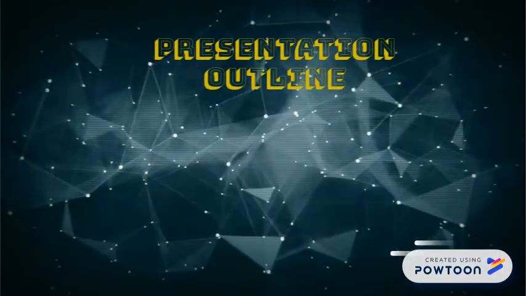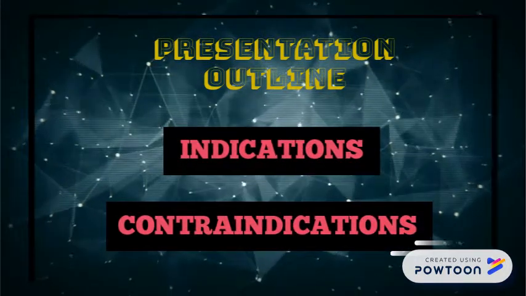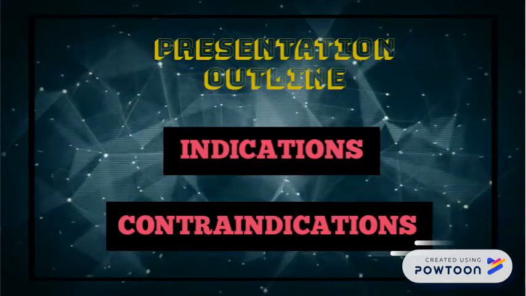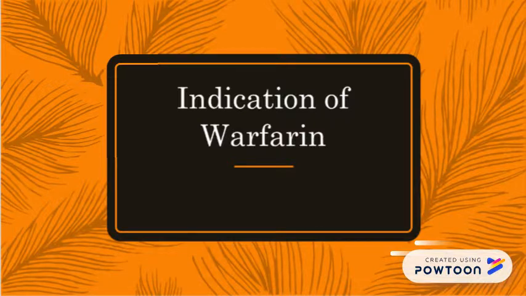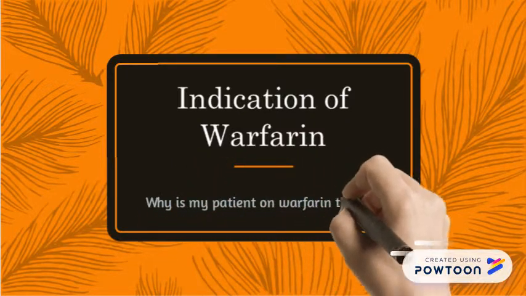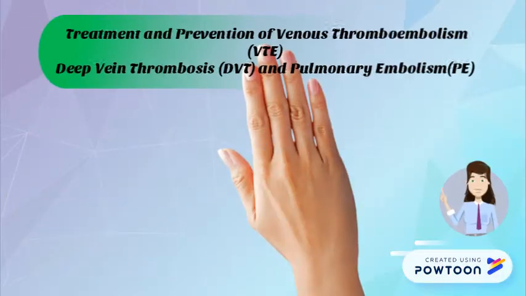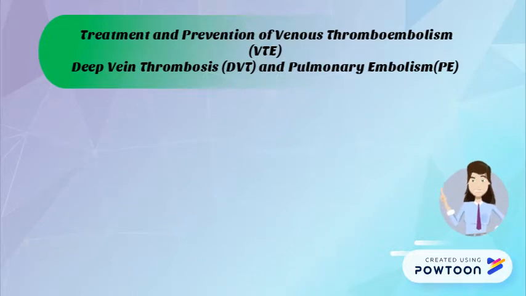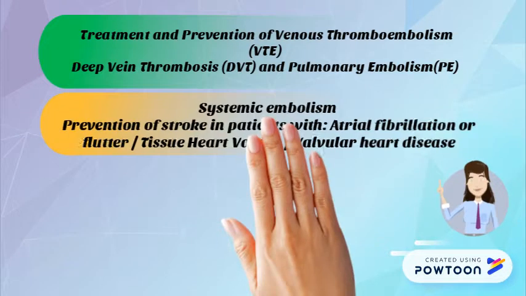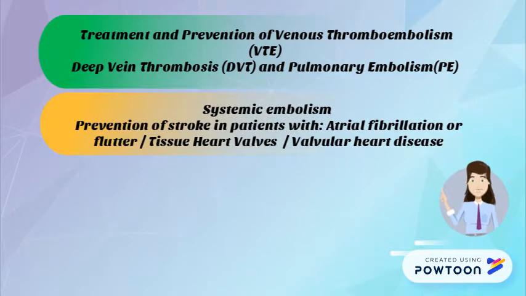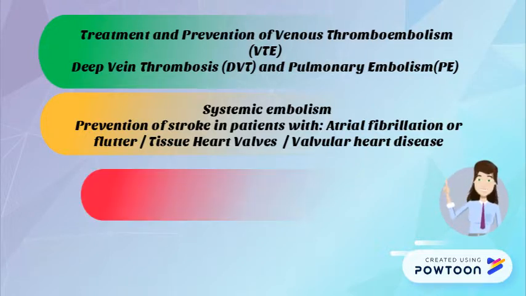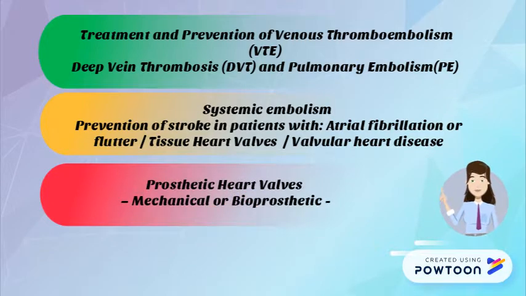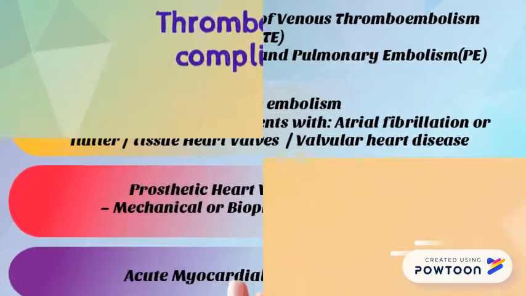Today we will be presenting to you on the indications and contraindications of warfarin. So first of all, why is my patient on warfarin therapy? Warfarin therapy is indicated for the treatment and prevention of venous thromboembolism, which is mainly deep vein thrombosis and pulmonary embolism. Secondly, it is for the prevention of stroke in patients with atrial fibrillation or flutter, tissue heart valves, or valvular heart diseases. Third one is the prosthetic heart valves, and the last is acute myocardial infarction.